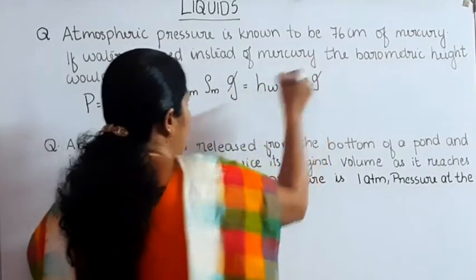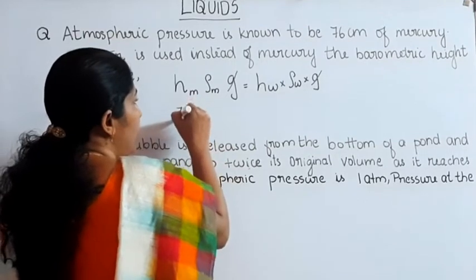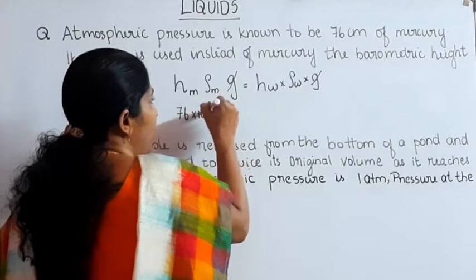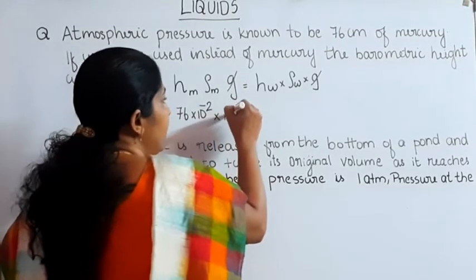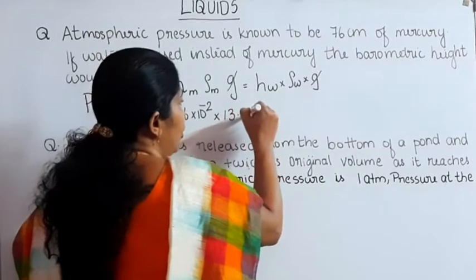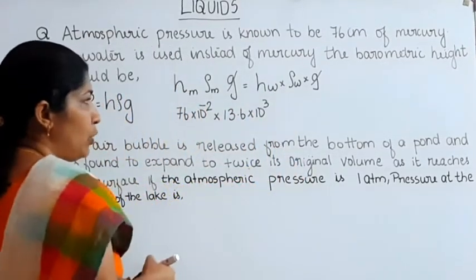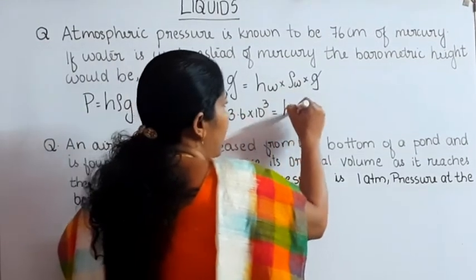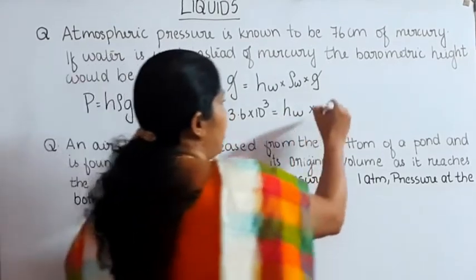G gets cancelled. Then H mercury is equal to 76 centimeter. Then 76 into 10 raised to minus 2 into density of mercury. Density of mercury is 13.6 into 10 raised to 3. This is the density of mercury. That is equal to, we want to find out the height of water, H water, into density of water. Density of water is equal to 1000.